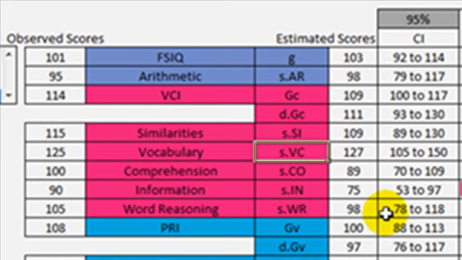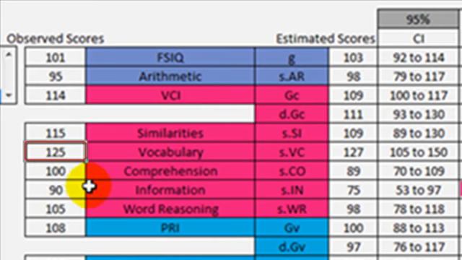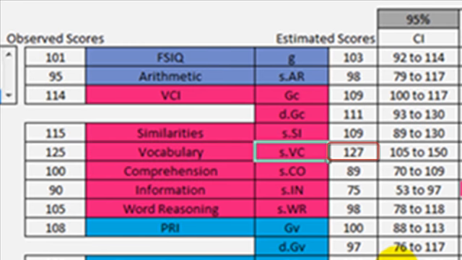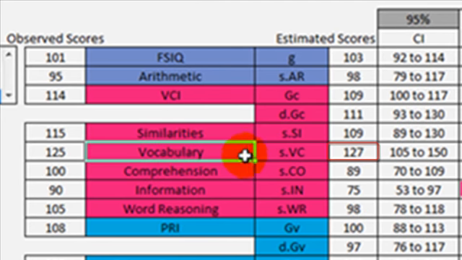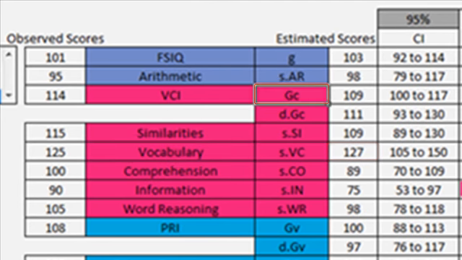So for example, vocabulary, the thing that makes it different from GC is fairly well understood. It's lexical knowledge. Now, lexical knowledge in its totality is probably best measured by the observed score. It's been converted to index scores, but as a scaled score, it's 15. As an index score, it's 125. It's the 95th percentile. But the thing that makes it distinct helps us know if this vocabulary score is significantly different from the GC score and from G.